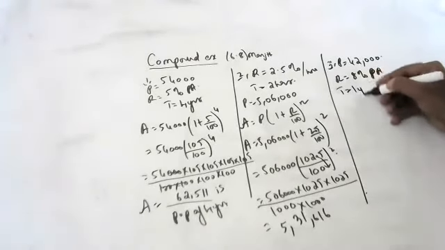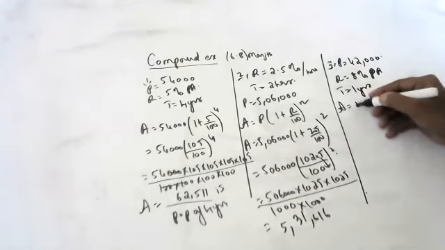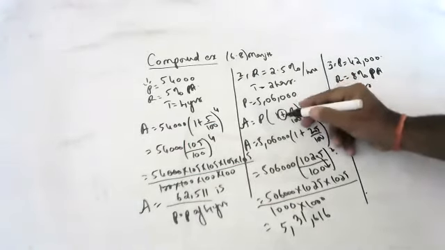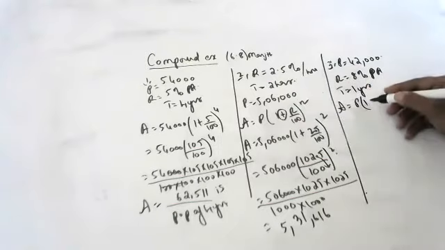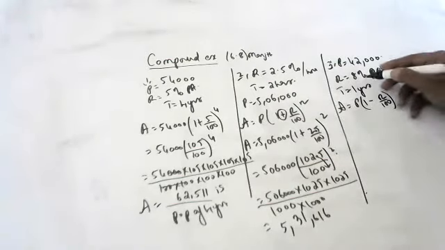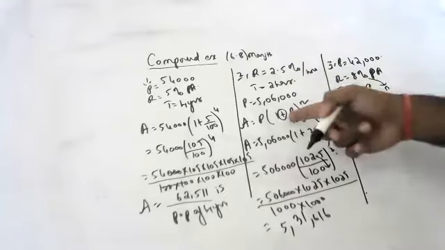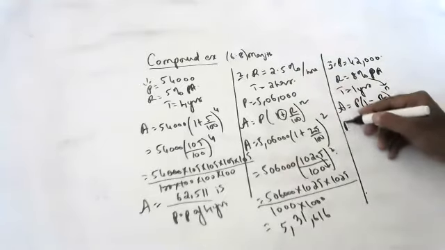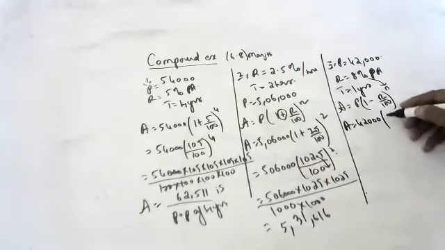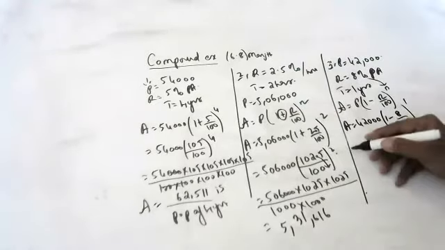Amount is equal to P into (1 plus or minus R by 100). Why minus? Sir, because it is decreasing. Depreciation. Increase is plus, depreciation is minus. Initially 42,000 was the scooter rate. At the rate of 8% depreciation, what will be its cost after 1 year?